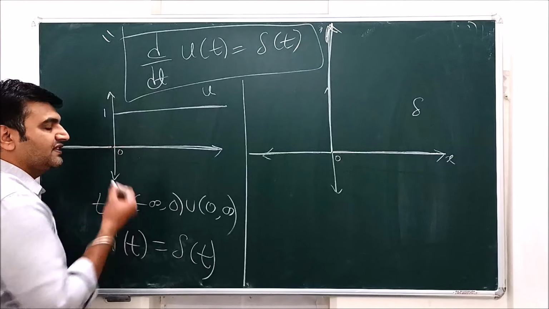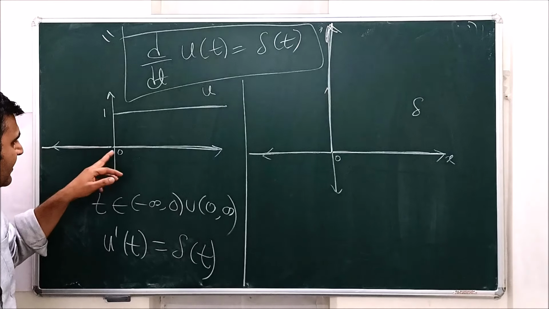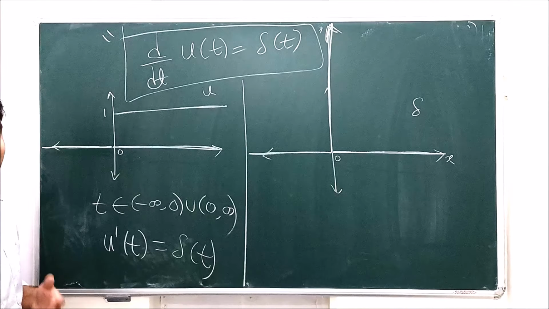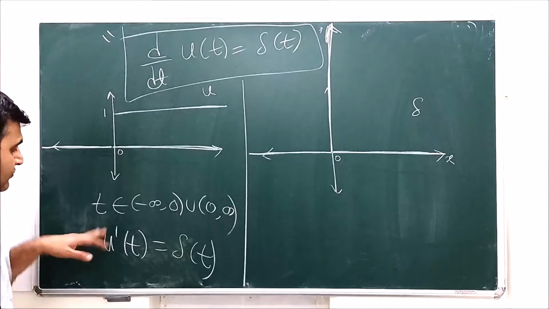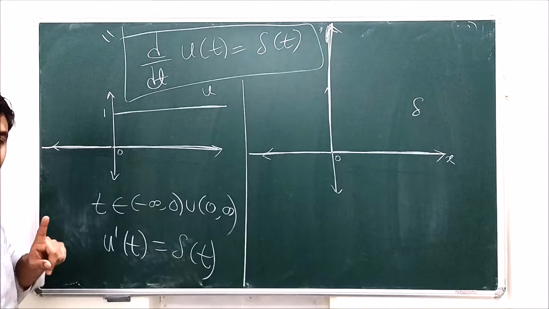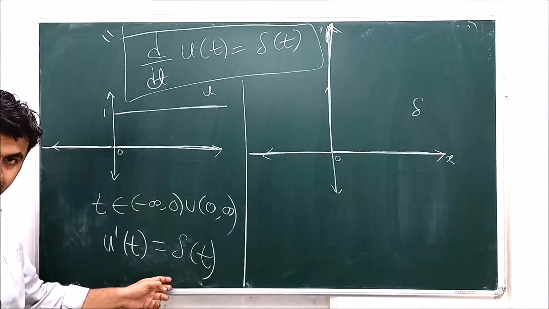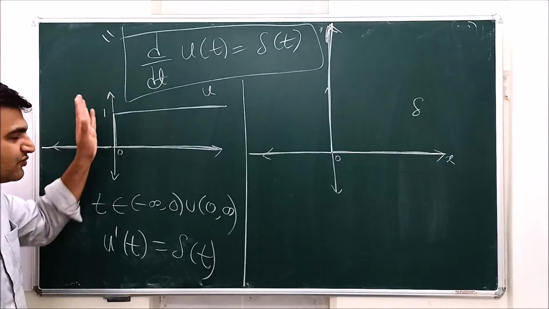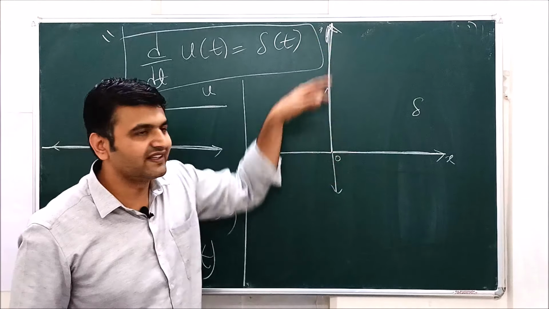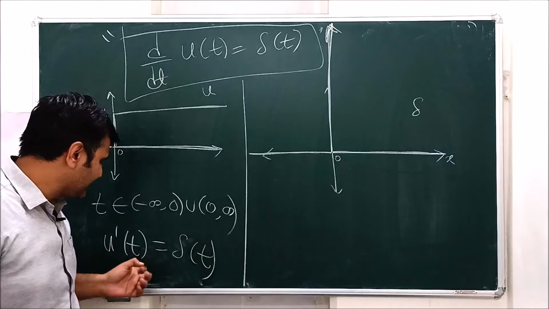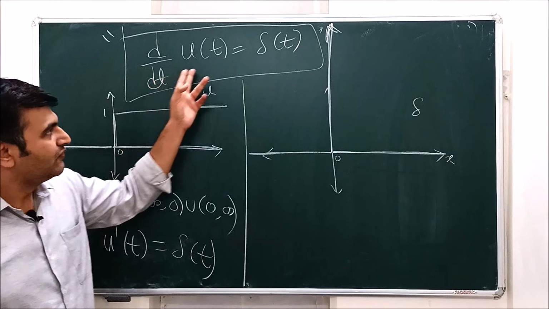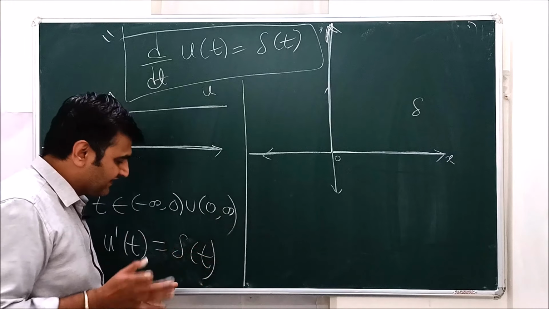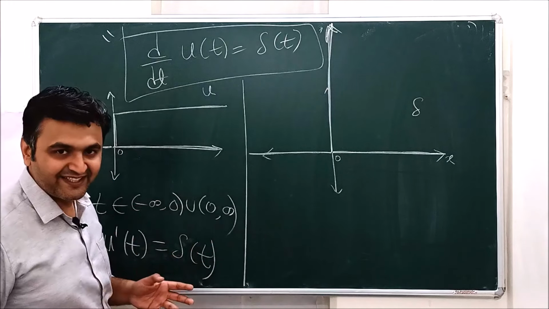In the usual calculus way, you will say it is not defined at 0, or that it is discontinuous at 0, hence not differentiable, so you cannot talk about the derivative and this doesn't make sense. But 0 is the only problematic point; everywhere else this is true. Here you can see it's a jump, a vertical line, and the slope is infinite, and here also it is infinite. Since there's only one point of difference, you say the derivative of the unit step is delta. There's just one casual convincing technique for you.